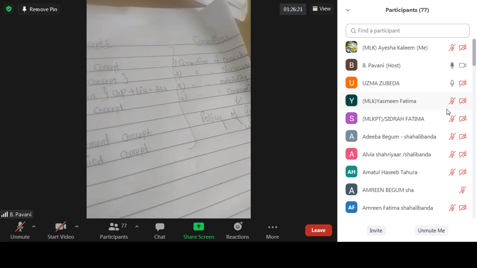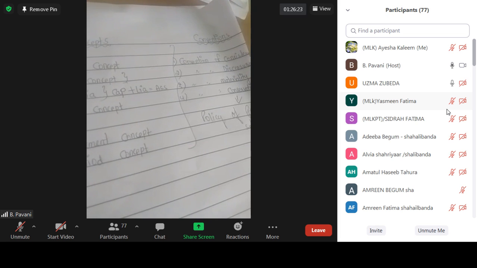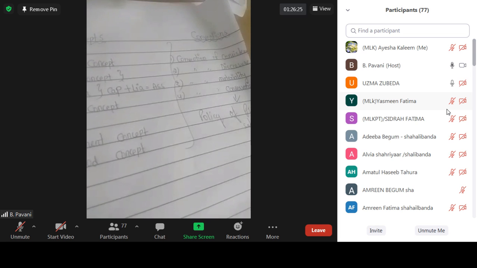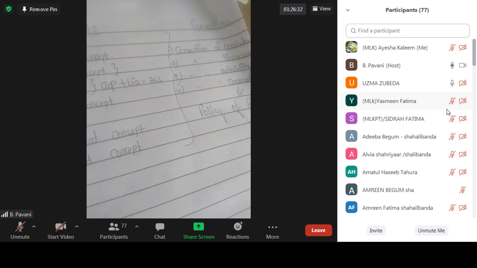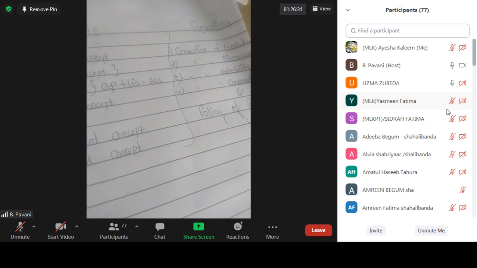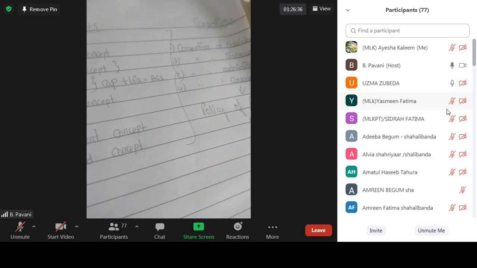Okay, for that one I'll give an example. Whenever they do the valuation of the stock, whichever is less, the cost price or the market price, that they will take here.